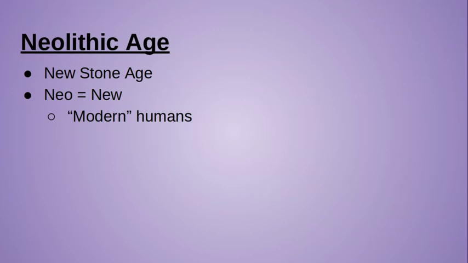Now, don't think of modern as like us today with our technology and cars, but really you're starting to see a more sophisticated human being. Okay, these Neolithic people are going to become some of the first civilizations on planet Earth. We'll get into that later on in this unit. But again, we're not quite as animalistic as the Paleolithic cavemen. We're a little bit more modern.